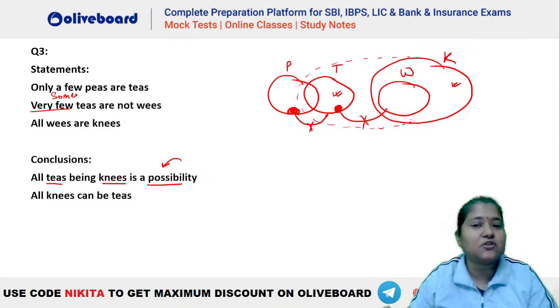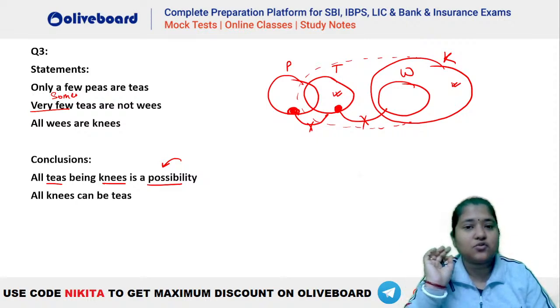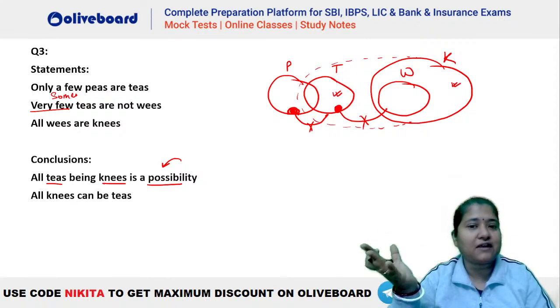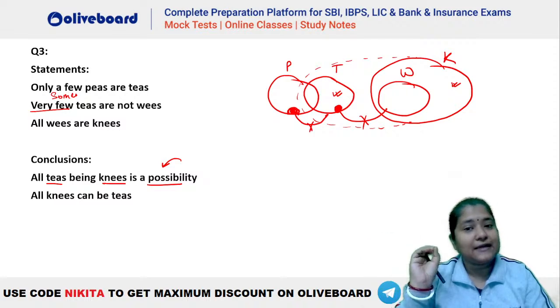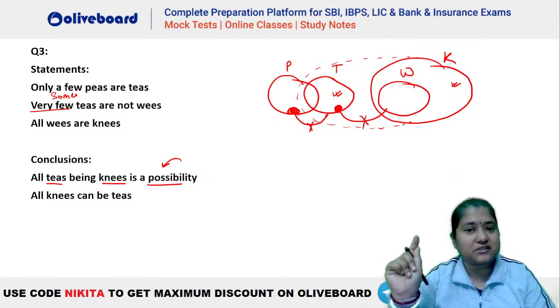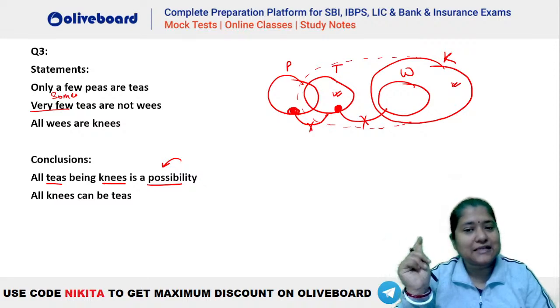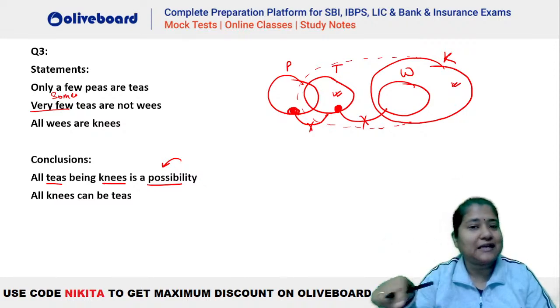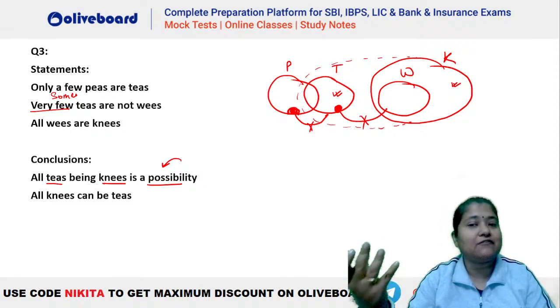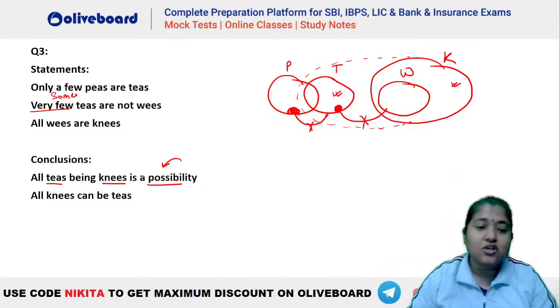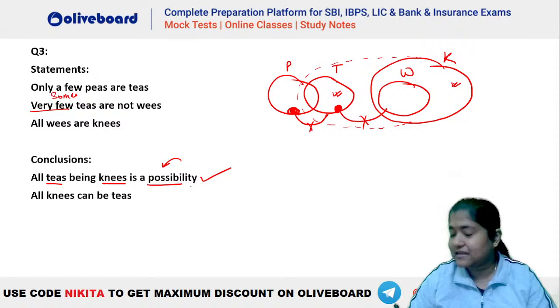K को इस तरह से भी तो बना सकते थे ना. There is no negative information between T and K here, right? They do not have any negative information here. The negative information T to W is there. So T should not go completely inside W. So you can see that T can go inside K here because there is no negative information from T to K. So yes, there is a possibility that T can be inside K, isn't it?